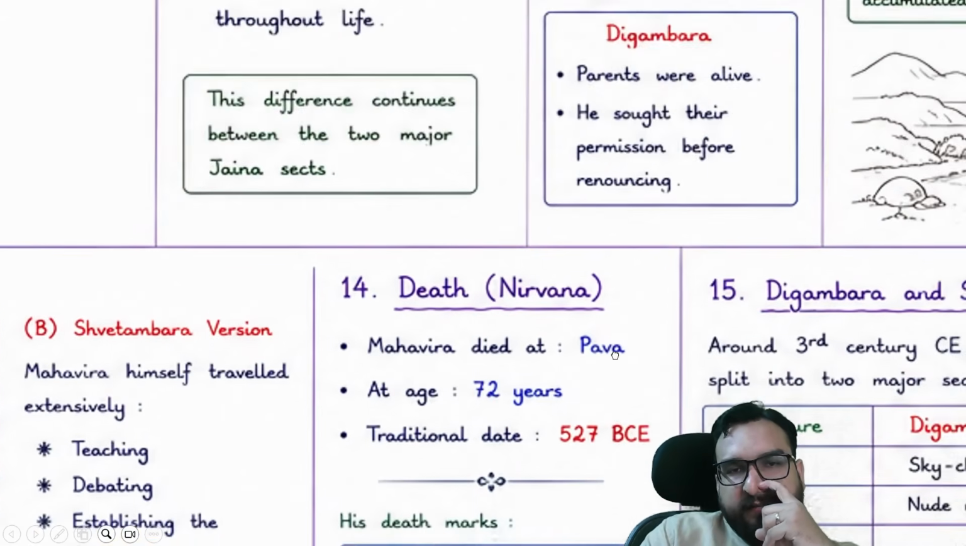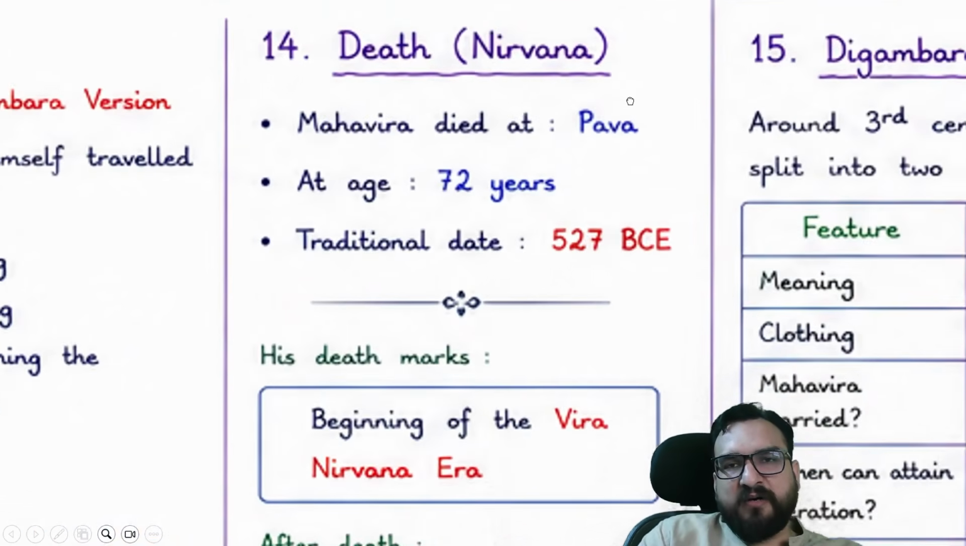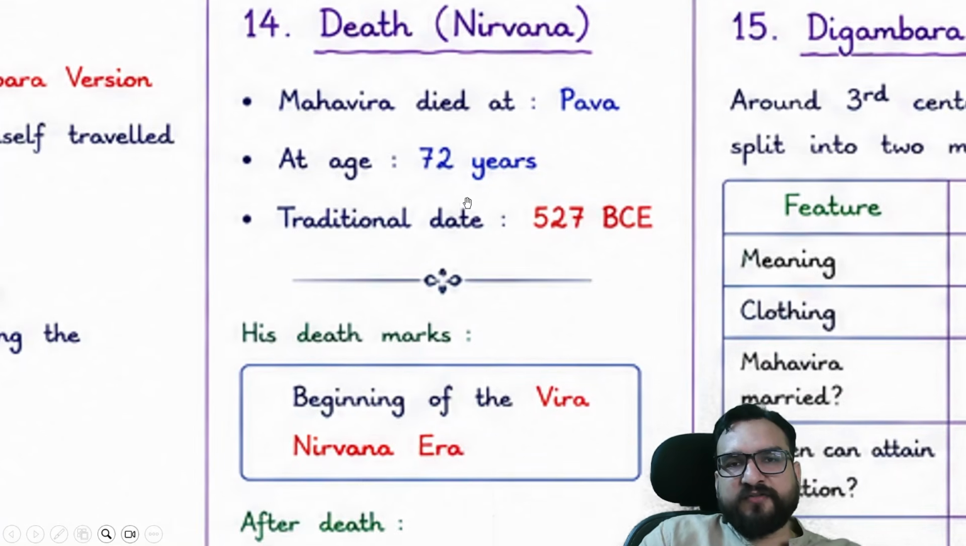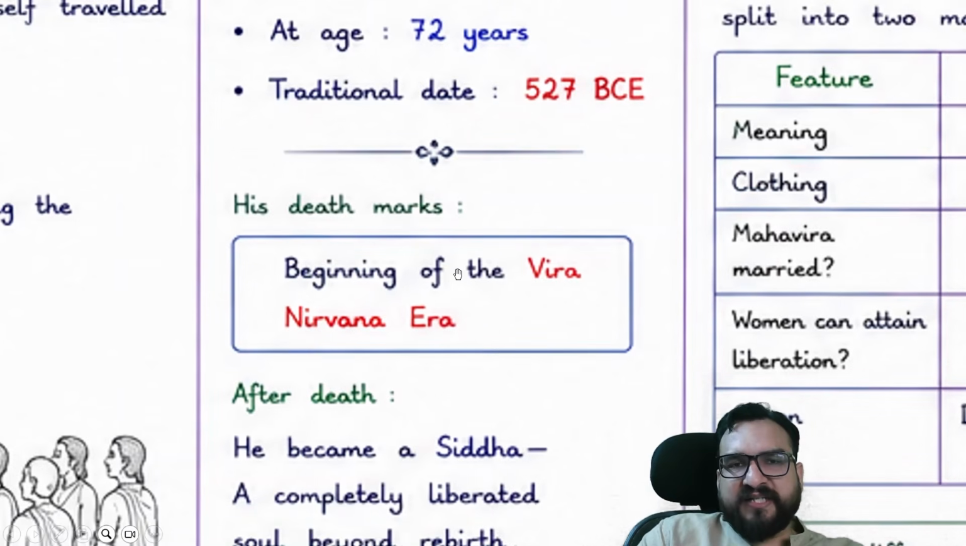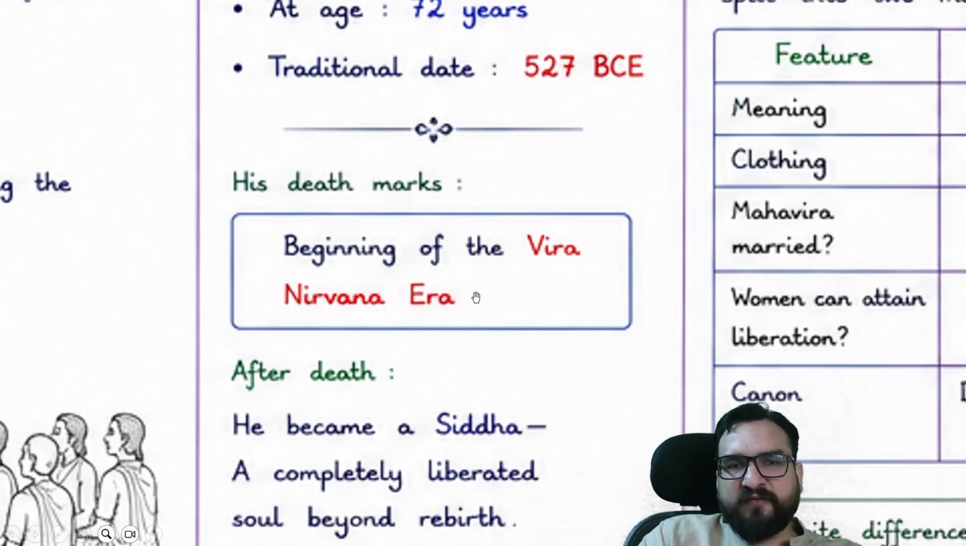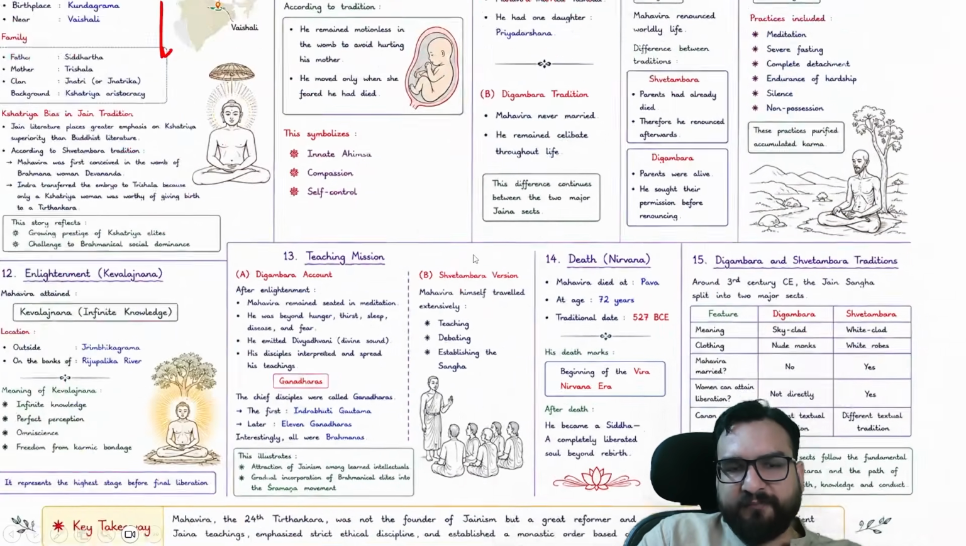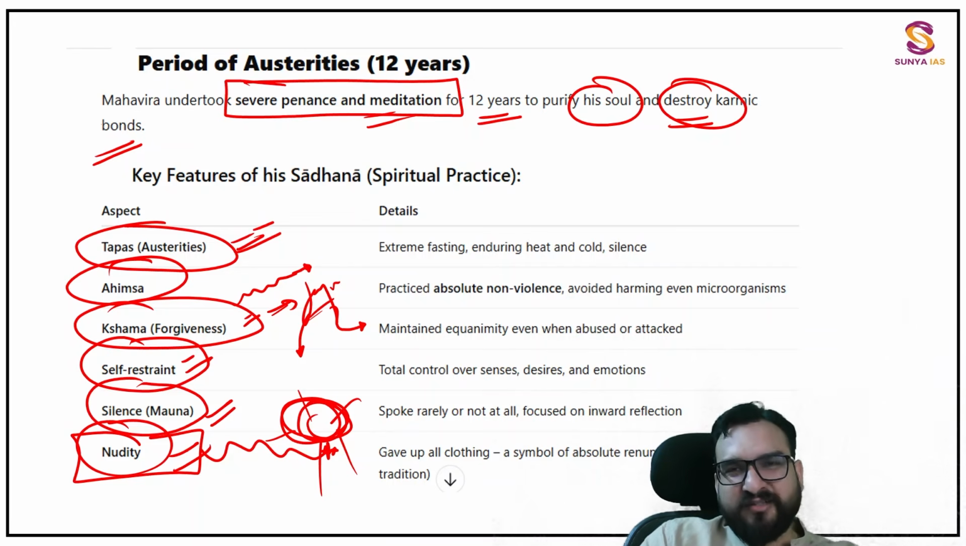Now you see the death part over here. He died near Pawa, not Kushinara, at the age of 72 years. Not important, but keep the time roughly in mind. His death marks the beginning of the Veera Nirvana era. So this was the overall early life of Mahavir which you have understood.